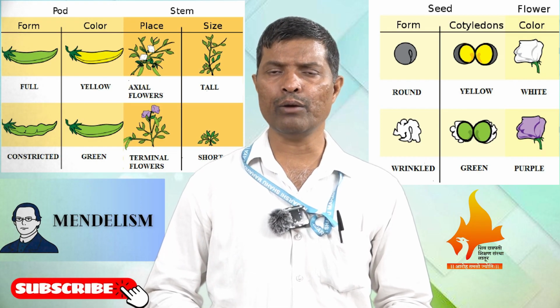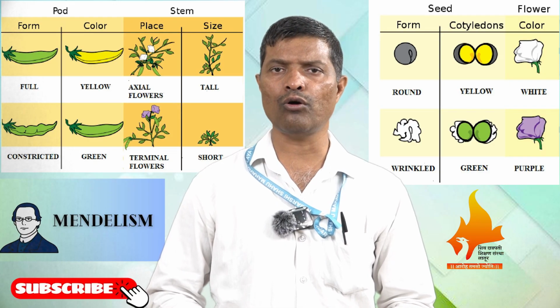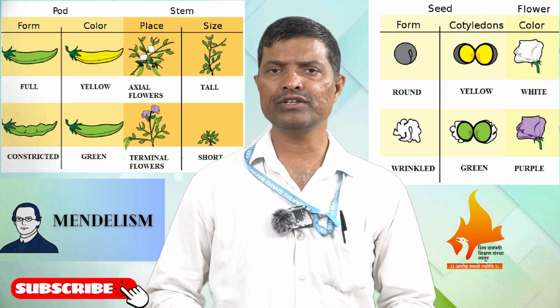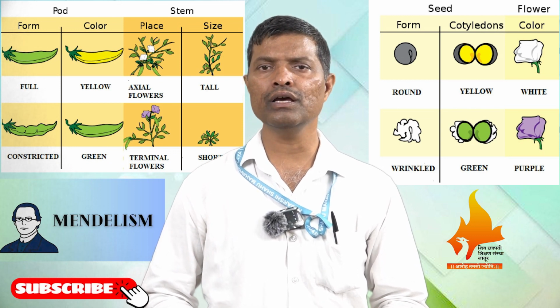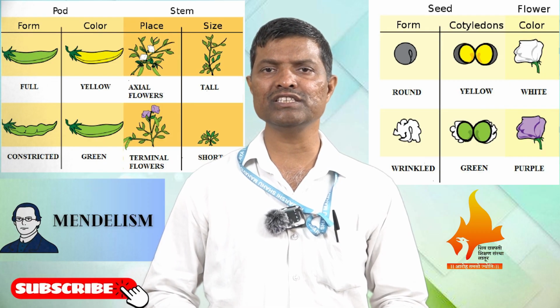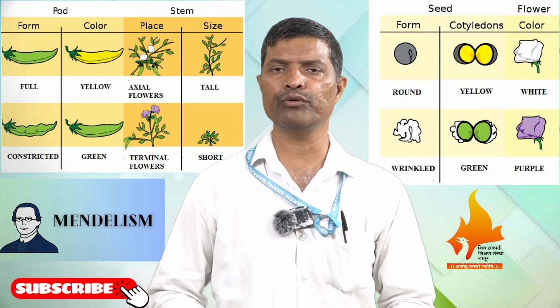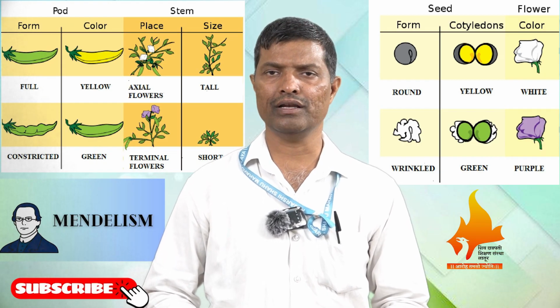But during gametogenesis, when segregation of the dominant form from the recessive form happens, the recessive form appears again in the F2 generation in the homozygous condition. We famously call this the principle of segregation or law of purity of gametes, which was first given by Mendel.